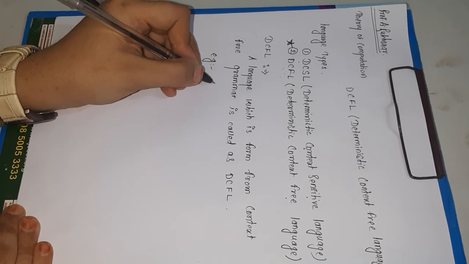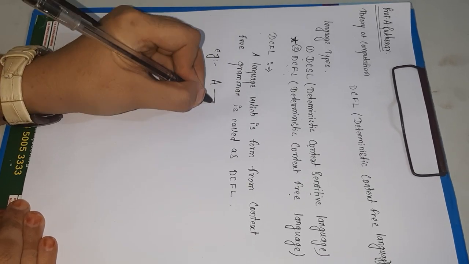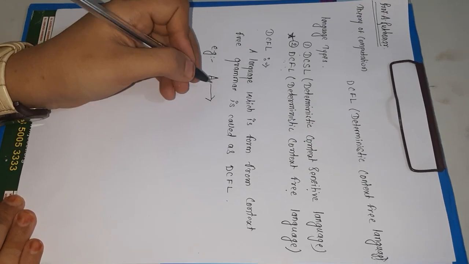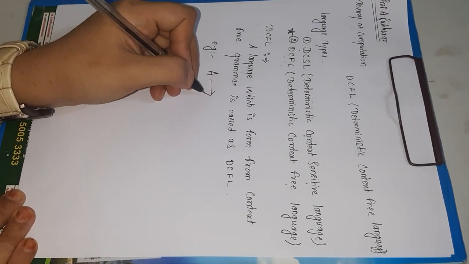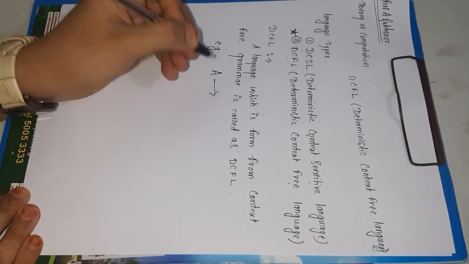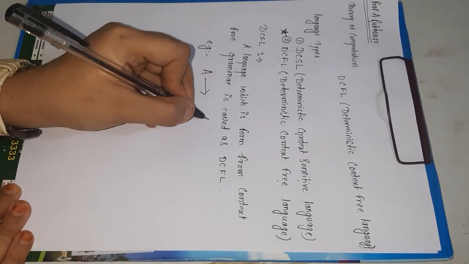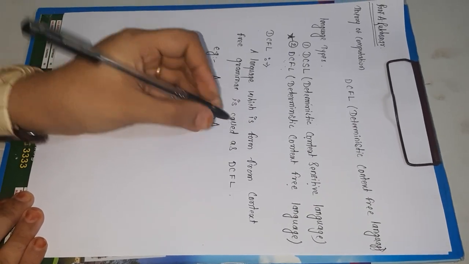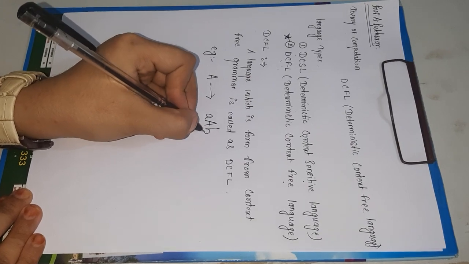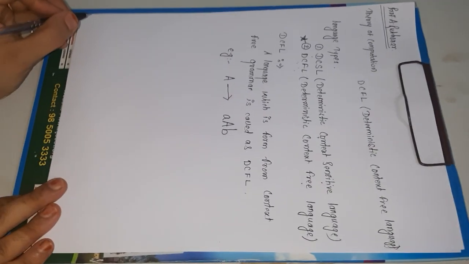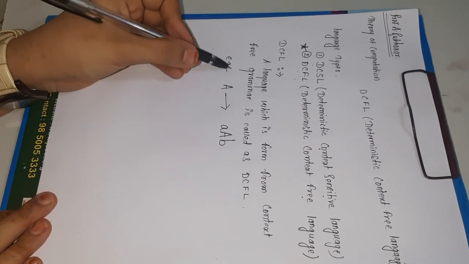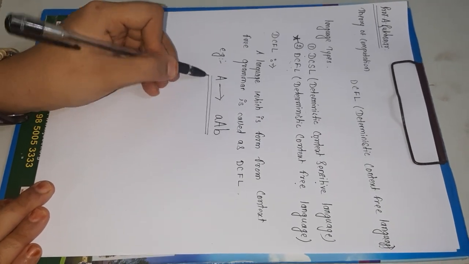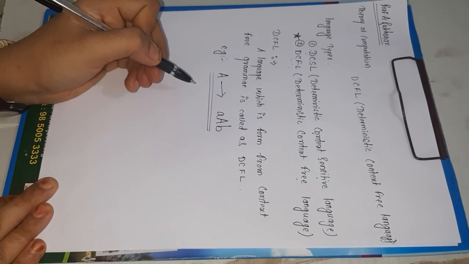For example, if we are considering a grammar, we know that on the left hand side we always use a non-terminal, which is represented by a capital symbol, and on the right hand side there will be a combination of terminals as well as non-terminals. As it is a context free grammar, a non-terminal can appear in the middle, with a terminal on its left and a terminal on its right. This is what a context free grammar is. So the language which is formed by this context free grammar is called a context free language.